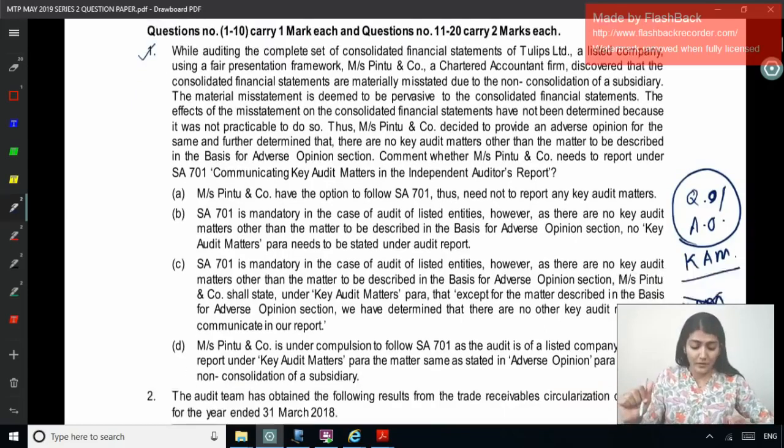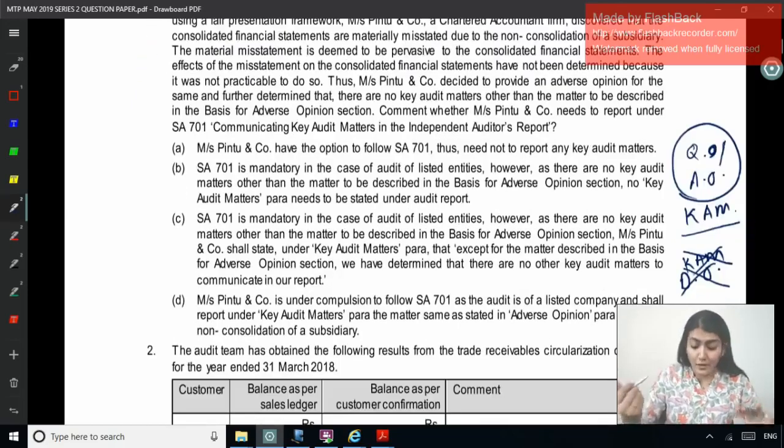Pinto and Company have the option to follow SA 701, thus need not report any key audit matter? No. SA 701 is mandatory in case of audit of listed entities. However, as there are no key audit matters other than the matter to be described in the basis for adverse opinion section, no key audit matter para needs to be stated under the audit report. SA 701 is mandatory in the case of audit of listed entities.